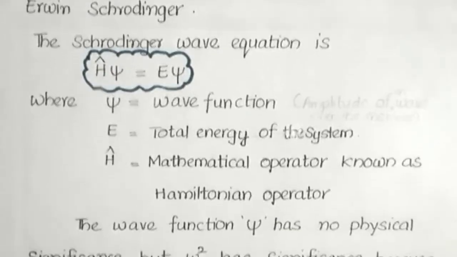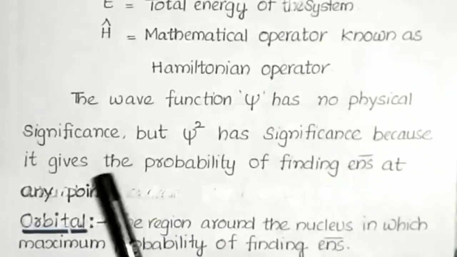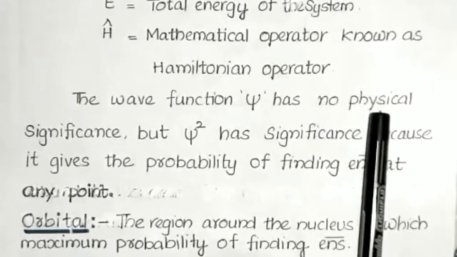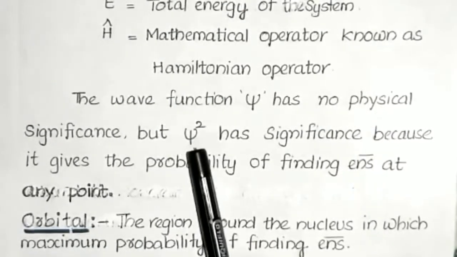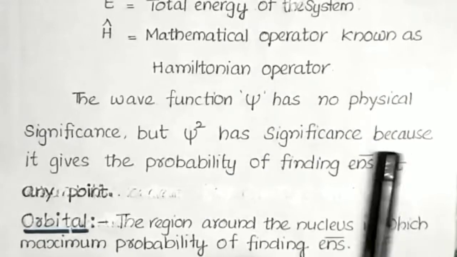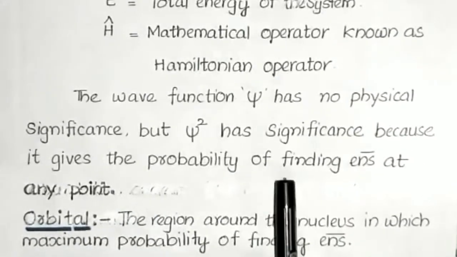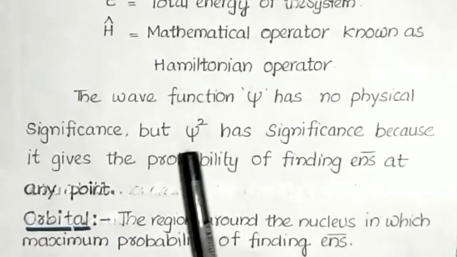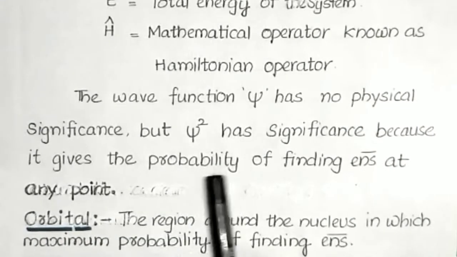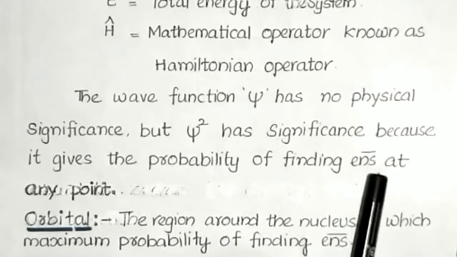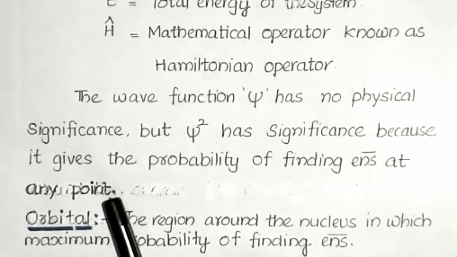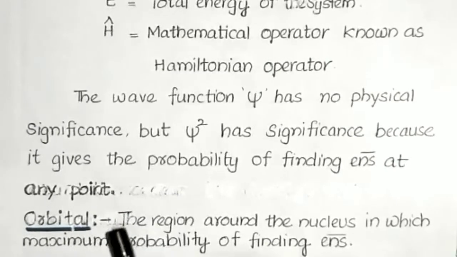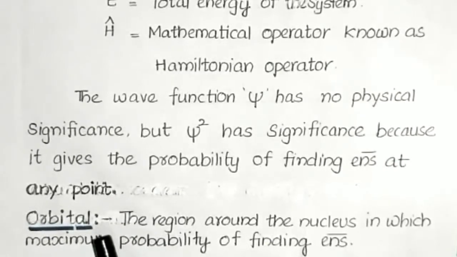The wave function psi has no physical significance, but its square, psi square, has significance because it gives the probability of finding electrons at any position. From this we get an important idea: what do we mean by orbital?